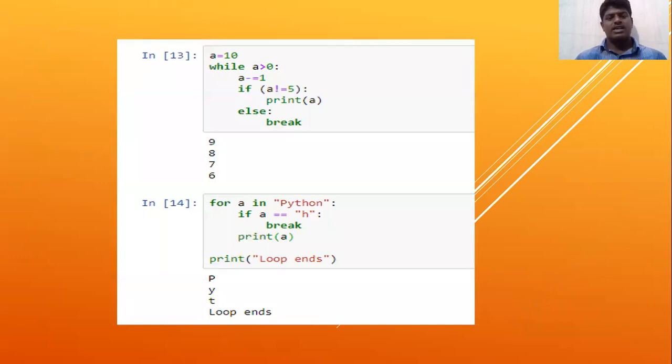We have taken a few examples. We take a equal to 10, while a greater than 0, a minus equal to 1. If a modulo 5 is not equal to 0, print a, else break. We can see this example of the while loop condition, and the output will be 9, 8, 7, 6. The condition becomes false and it breaks.